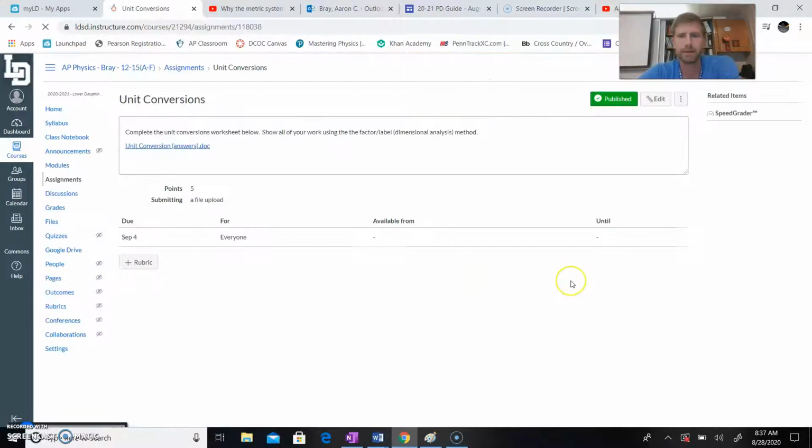It can take you to the assignment page, unit conversions, the documents right here. It's an upload file, so once you've completed it, you can upload a screenshot of it from there, and you can submit the assignment through Canvas. So I'm trying to make it as straightforward as possible. One new thing I'm going to be using this year is the class notebook.